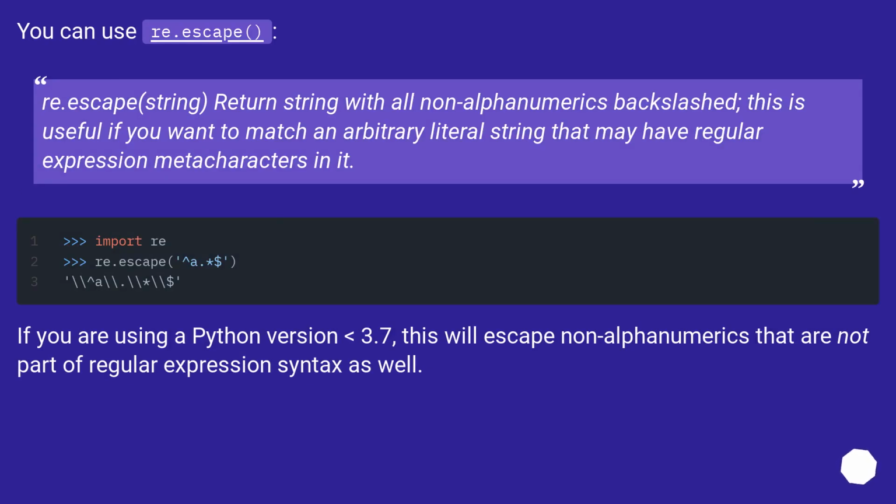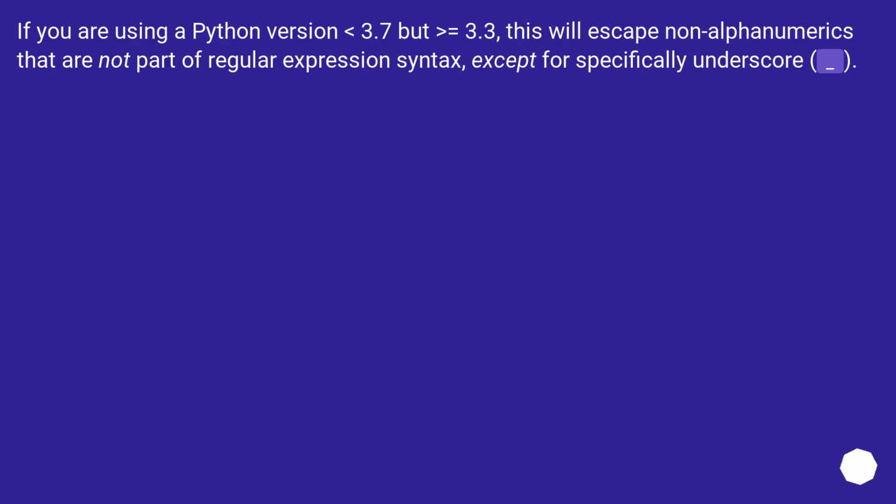You can use re.escape. Re.escape string returns the string with all non-alphanumerics backslashed. If you are using a Python version lower than 3.7, this will escape non-alphanumerics that are not part of regular expression syntax as well. If you are using a Python version lower than 3.7 but greater than or equal to 3.3, this will escape non-alphanumerics that are not part of regular expression syntax, except specifically the underscore.